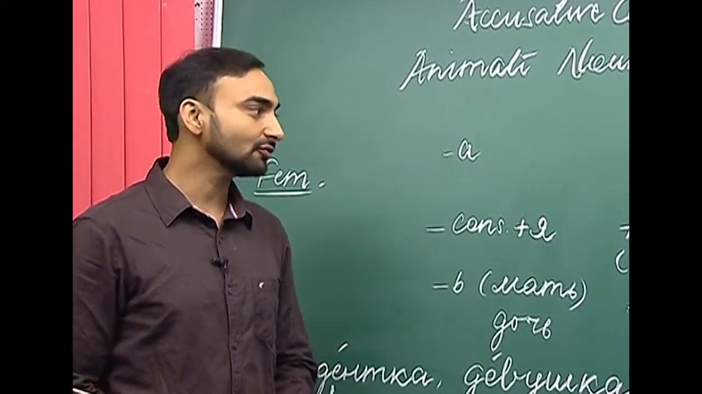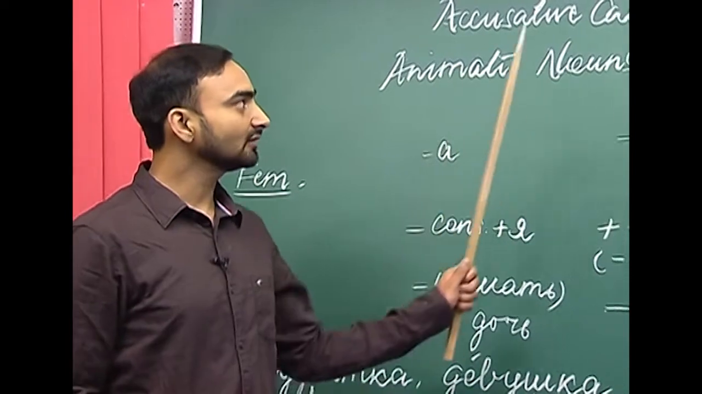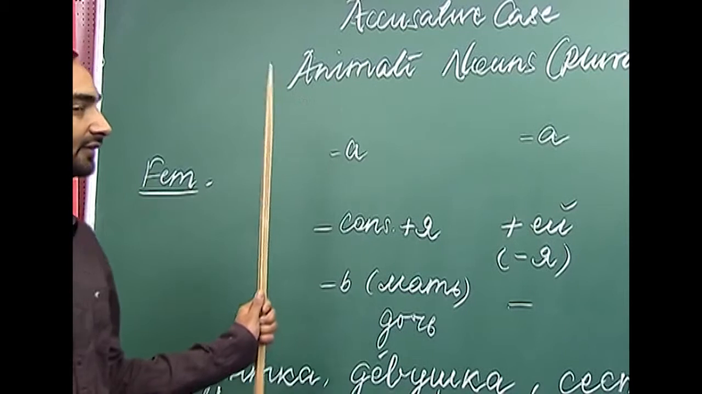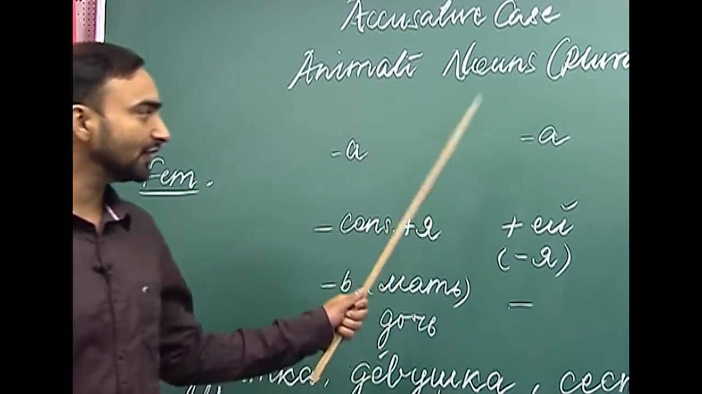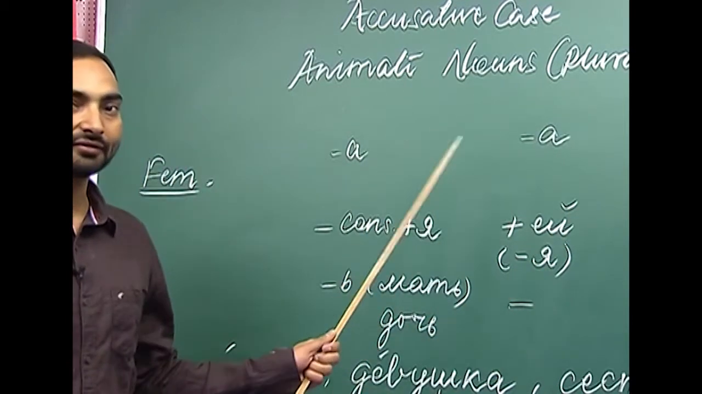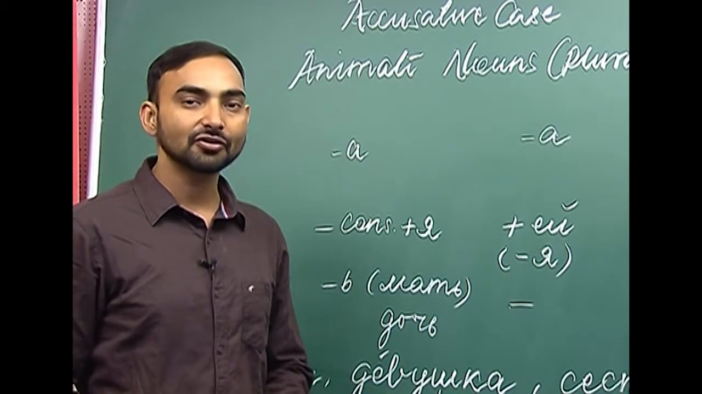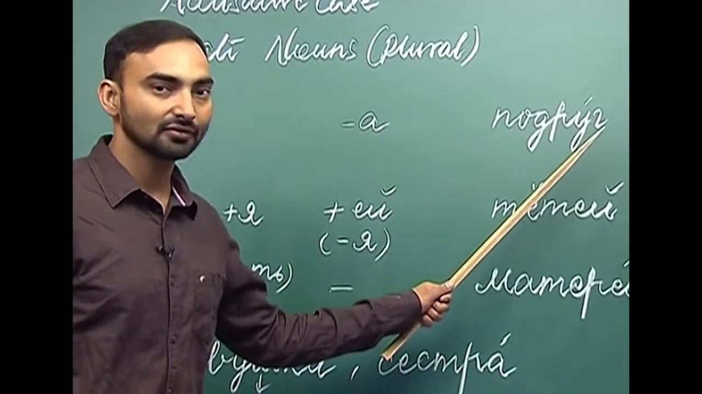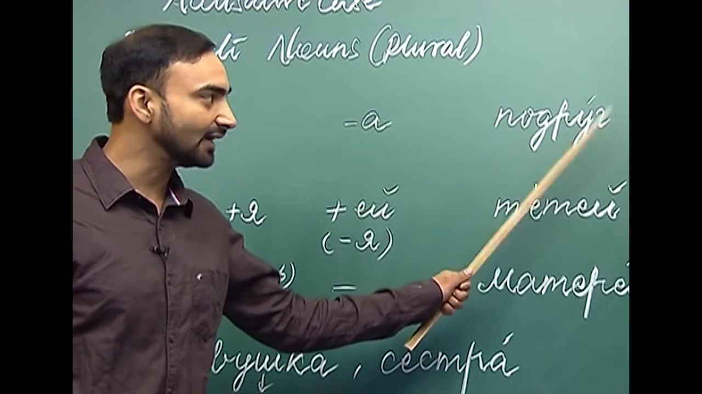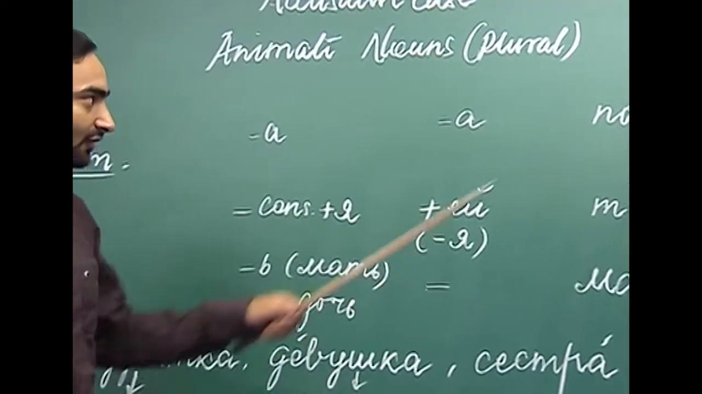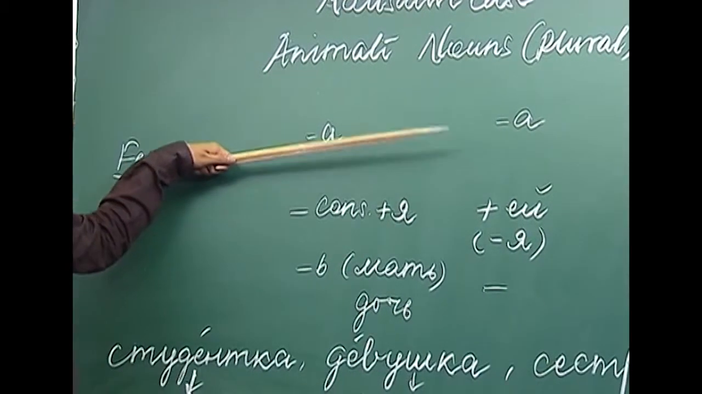So, how are we going to make padruga if it is used in the accusative case? If a noun ends with a, what do we do? We drop the ending. Padruga ends with a, so we drop the ending which is a. What do we get? Padruk. So, we have simply dropped the ending and we have got the accusative case form of the noun padruga. So, this was the first case when the noun ends with a.